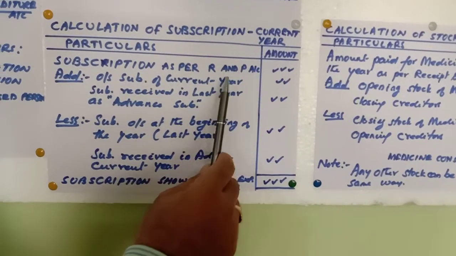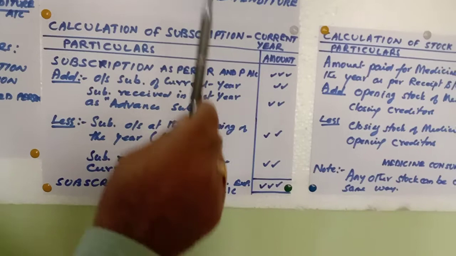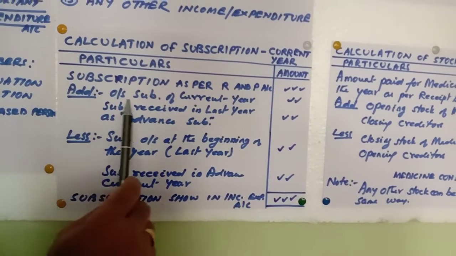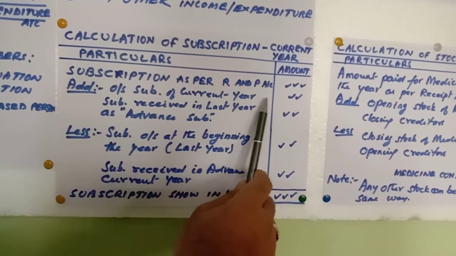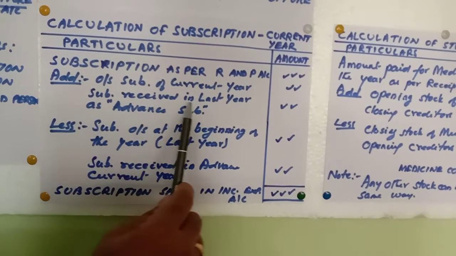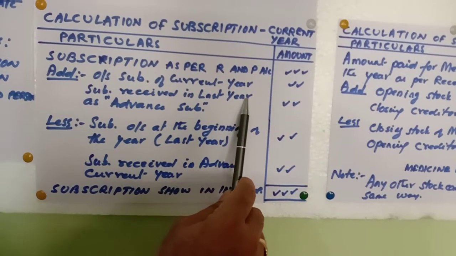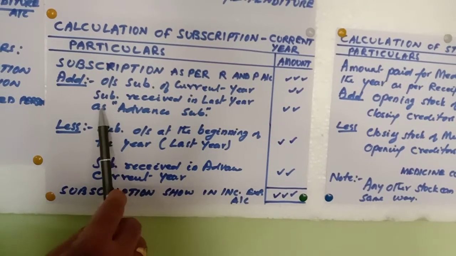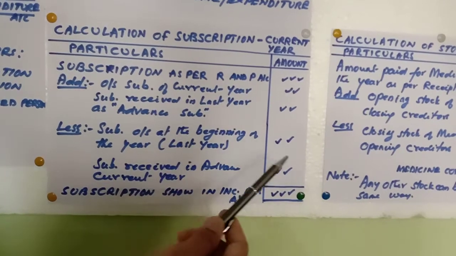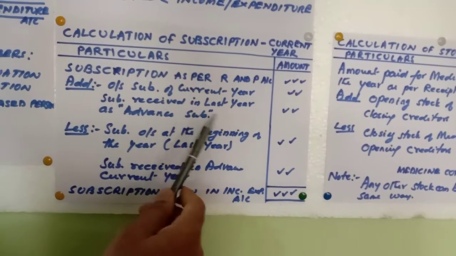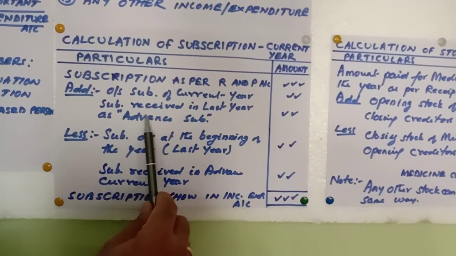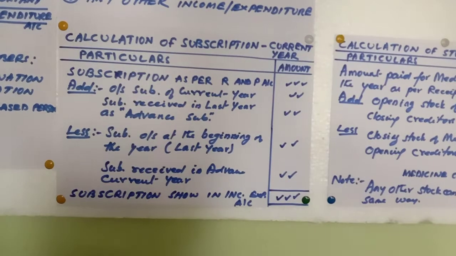So 3 years we have to take into consideration: current year, previous year and next year. Again I repeat, outstanding subscription of current year should be added here. Then again you add subscription received in last year as advance subscription of previous year. So in case of previous year, if you receive subscription as outstanding advance, then that has to be written here.